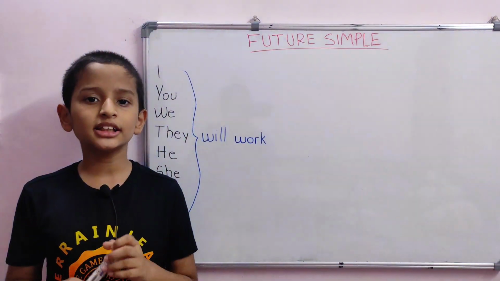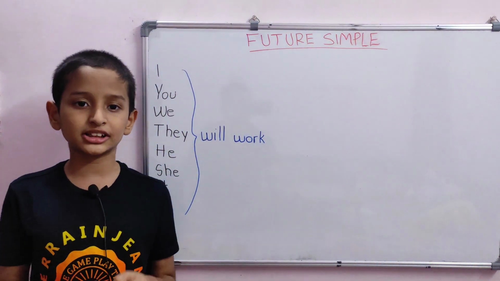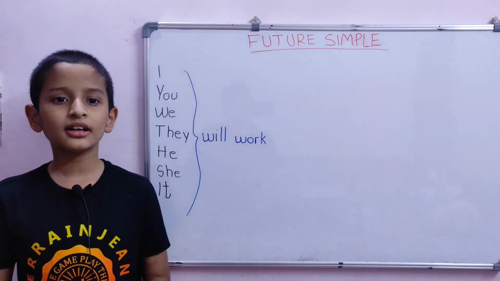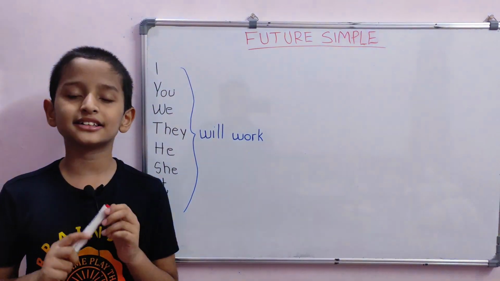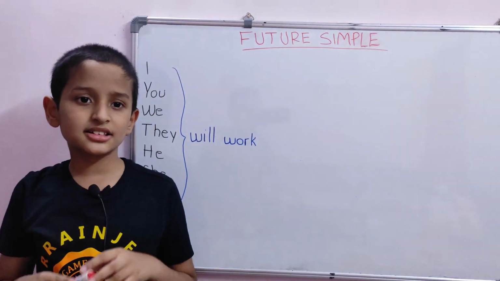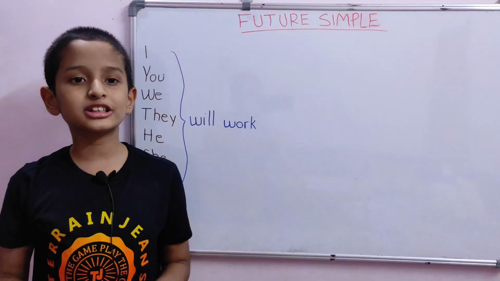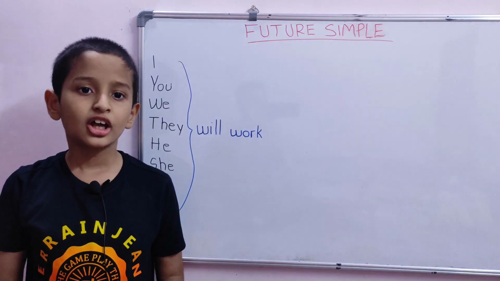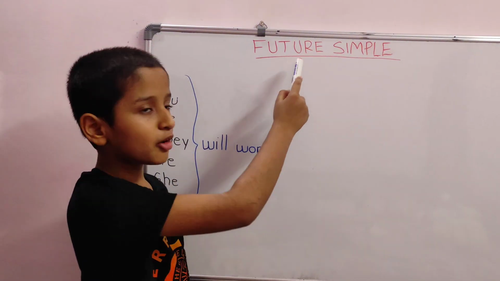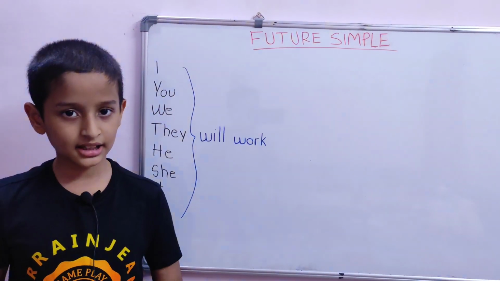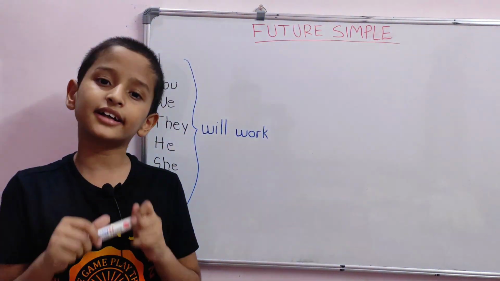In English, there are many tenses that are used to talk about the future, like the future simple, the future continuous, the future perfect, etc. As we discussed in one of the previous videos, we can also use the present continuous tense to talk about the future. Today, we will discuss the future simple tense. It is the basic tense to talk about the future in English.